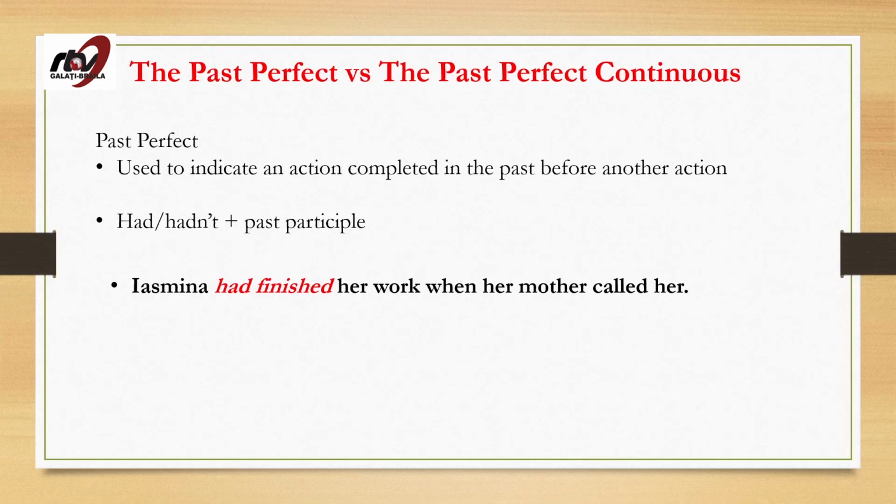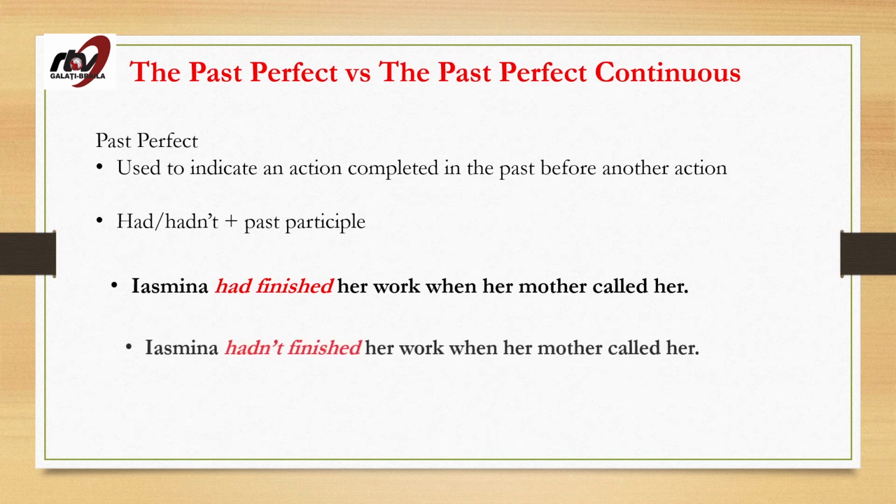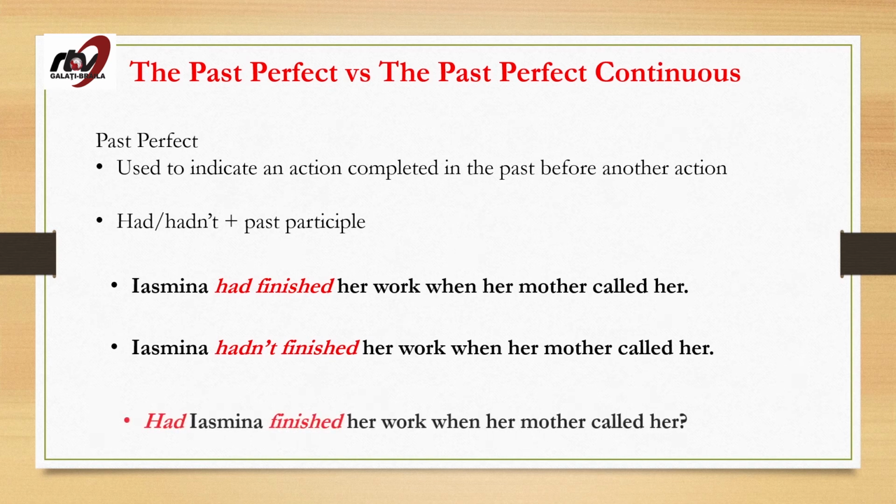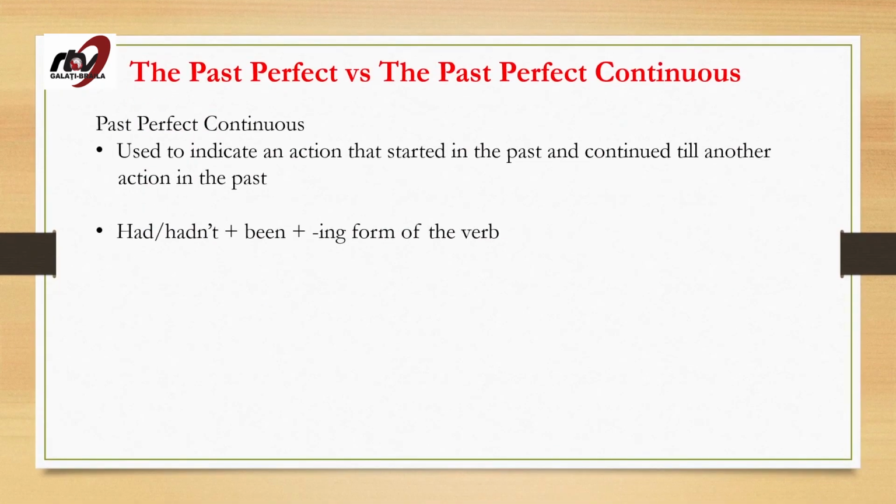Action completed in the past before another action. Yasmina had finished her work when her mother called her. Let's change this to negative. Why don't you try? Yasmina hadn't finished her work when her mother called her. And the interrogative: Had Yasmina finished her work when her mother called her? Very good. Past perfect. Let's move on to the past perfect continuous.